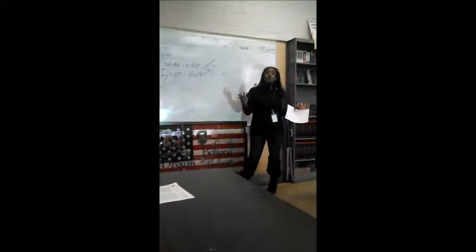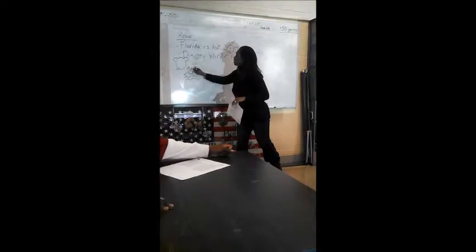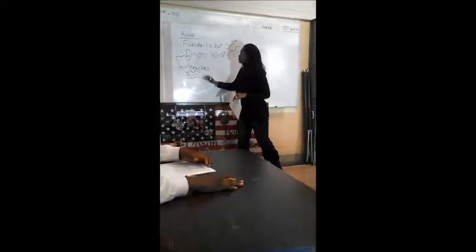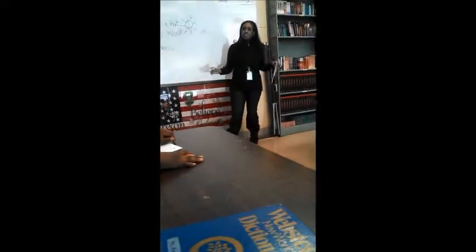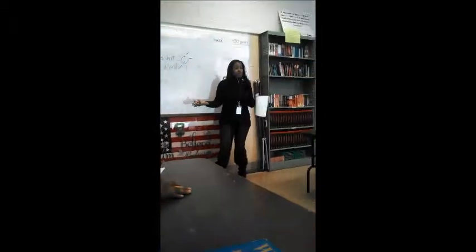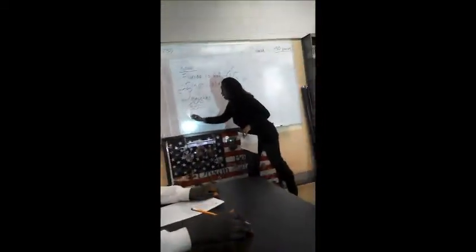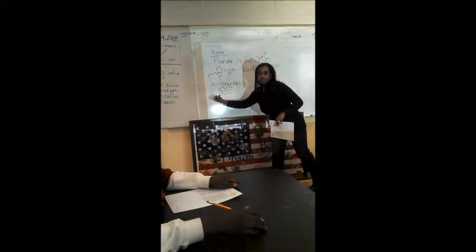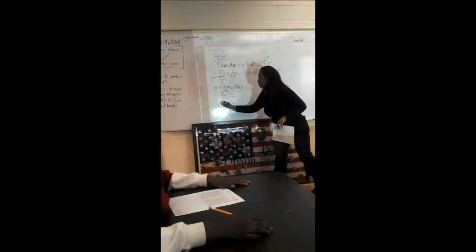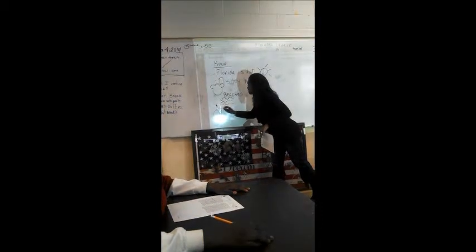What else is in Florida? Beach. We have beaches. What is this supposed to be? Waves. Waves from the what? Beach. We have beaches in Florida. What else do we have in Florida? It's hot, so I might want to stand under a what? Tree. What kind of tree? Palm tree. All right. I think I got the base. Anybody want to help me out with a palm tree? You draw a big old regular tree and put coconuts on it. All right, here are coconuts. So we have palm trees.